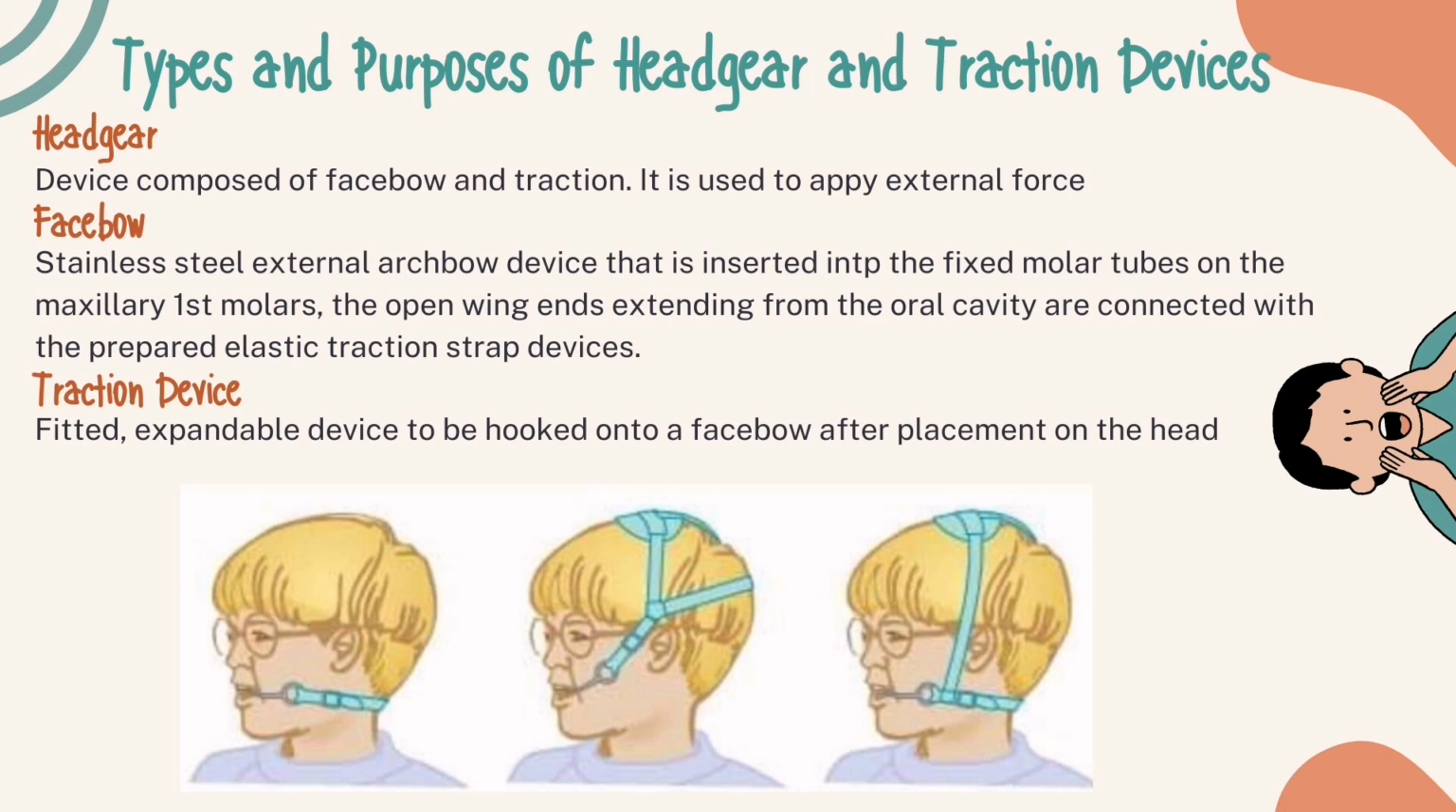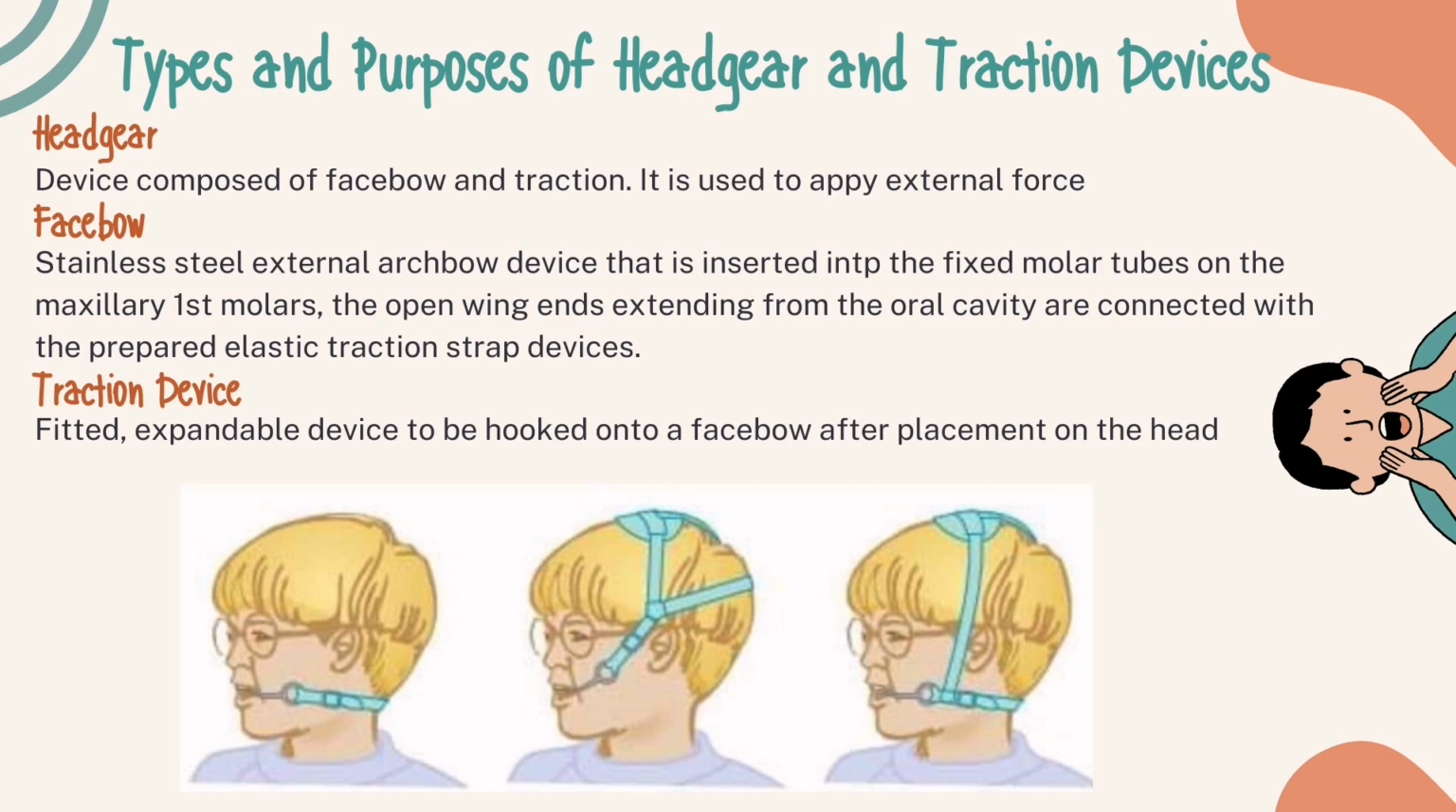Next is the face bow. Stainless steel external arch bow device that is inserted into the fixed molar tubes on the maxillary first molars. The open wing ends extending from the oral cavity are connected with the prepared elastic traction strap devices. The face bow is used to move the molars distal for more anterior space. Then the traction device, a fitted, expandable device to be hooked onto a face bow after placement on the head. The traction device is custom made and placed to achieve desired movement of teeth.